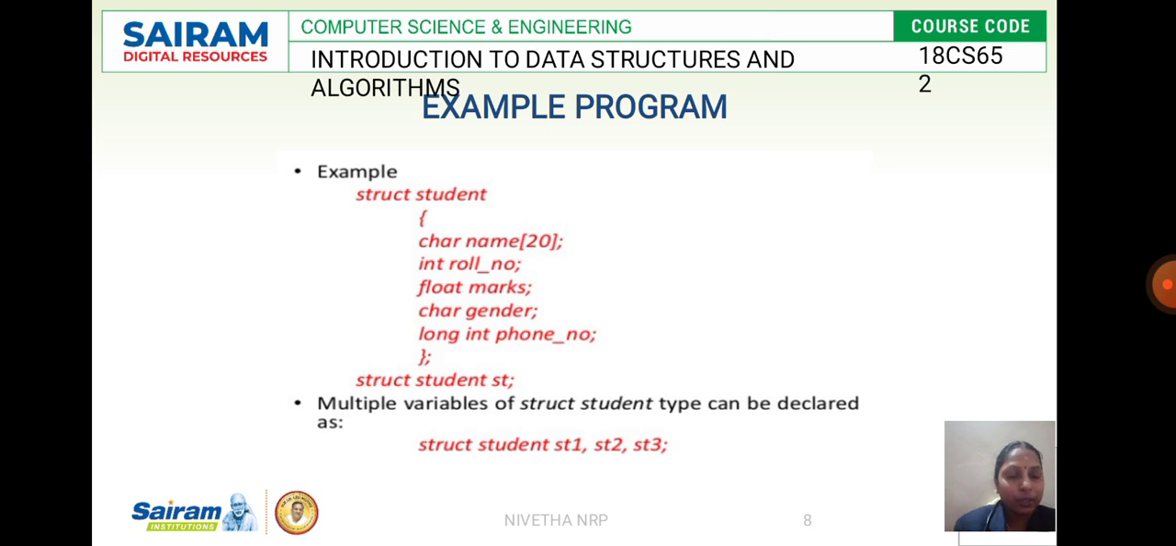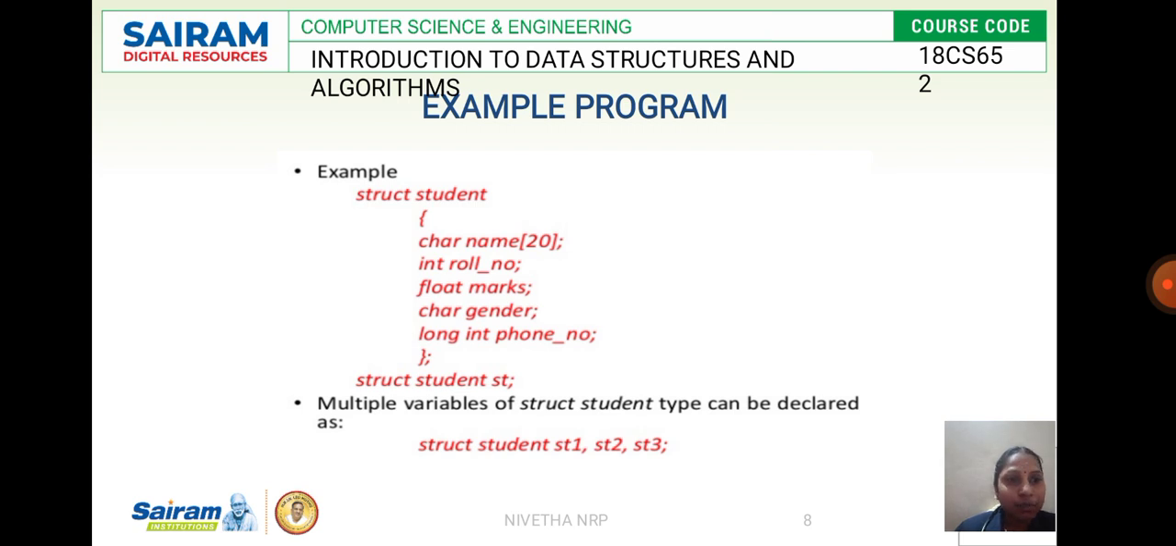We are going to create a structure for a student named under the tag student. We use 4 different data types. For name, we use char. We use int for roll number. We use float for marks. Again, we use char for gender. Again, we use long int for phone number. Okay, this is how you declare and use the concept of structure.